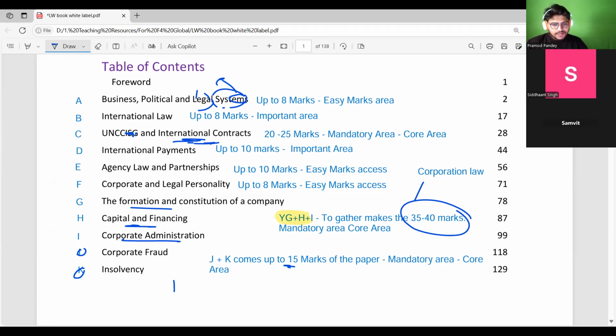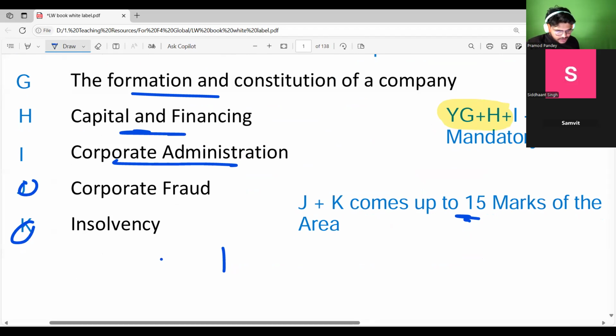Then we will learn about corporate fraud. What is the difference between fraud and error? And then we will look at what could happen, what the things are, and what the consequences of it are. And then we will learn the last portion, which is insolvency.